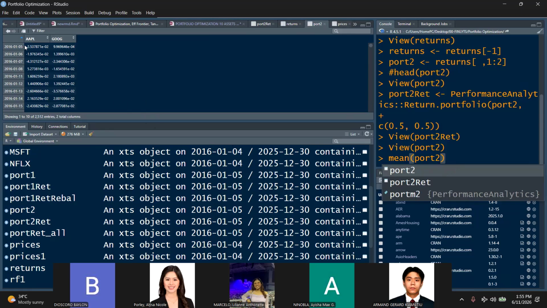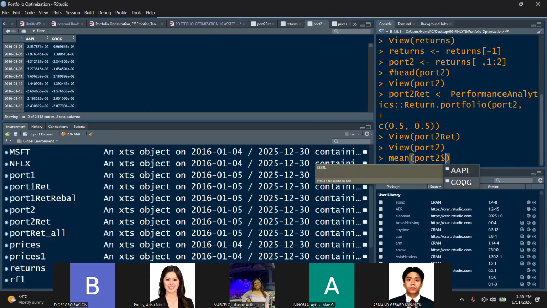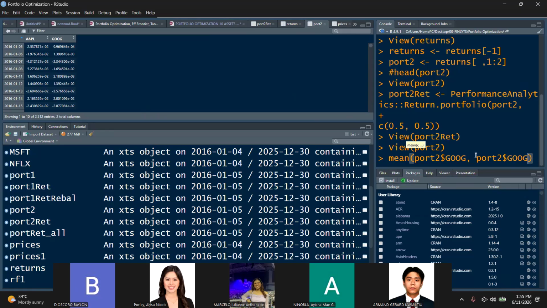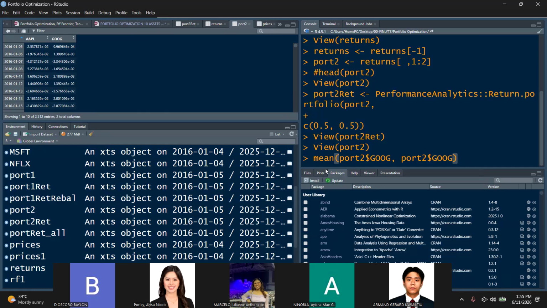So it should be the average of port 2 Apple, and then port 2 Google. Okay, what's this telling us, class? Mean, class. We're getting the average. The average, class, is 1/2, right? So what we're doing here is we're getting Google, and then we're getting, sorry, this should be Apple. Okay, and then I want you to comment on this because there's something wrong here.